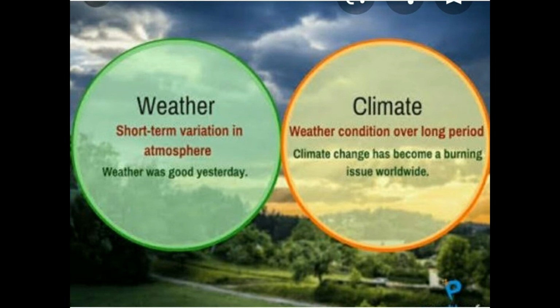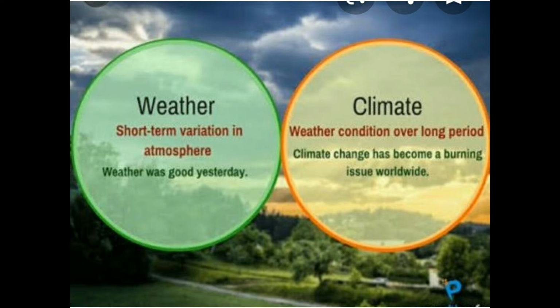Climate and weather. This is an important topic that we have already learnt in 9th standard. What is weather and what is climate? What is weather? The atmospheric conditions which exist for a short period of time, a short term variation, is called weather, and weather conditions which stay for a longer period of time are called climate. So in the picture you can see weather, short term variation in the atmosphere.